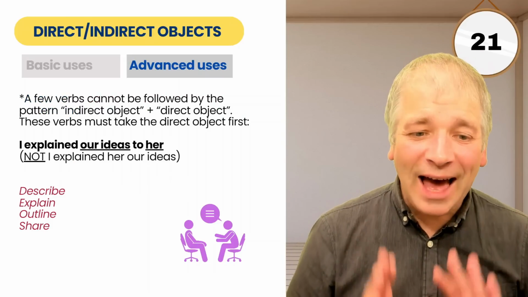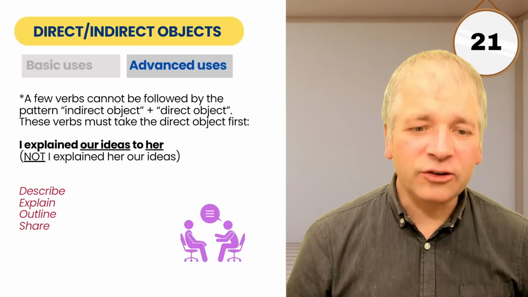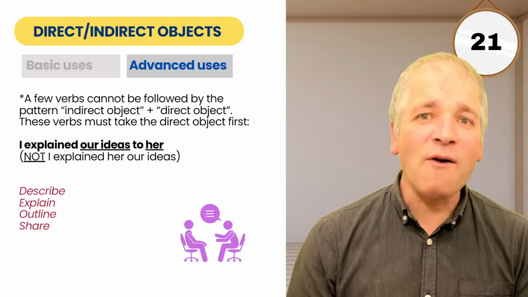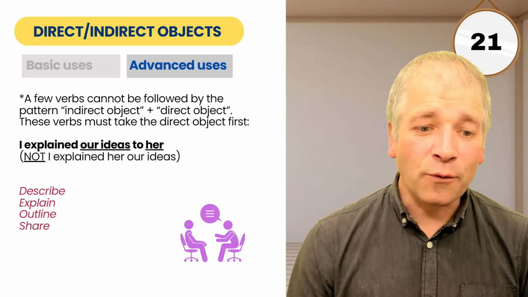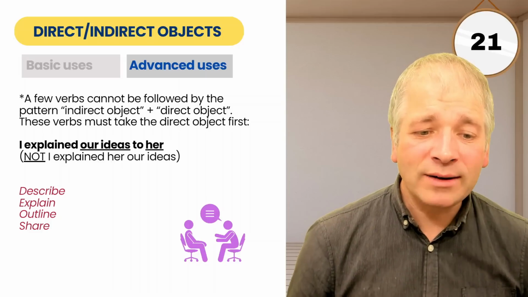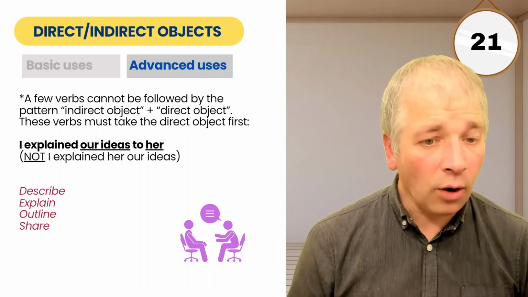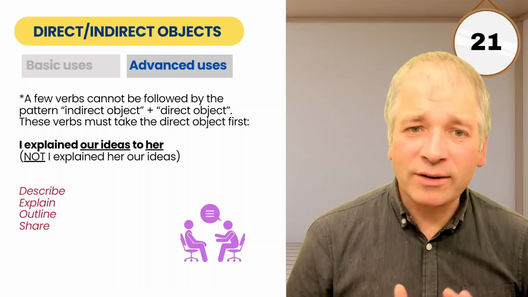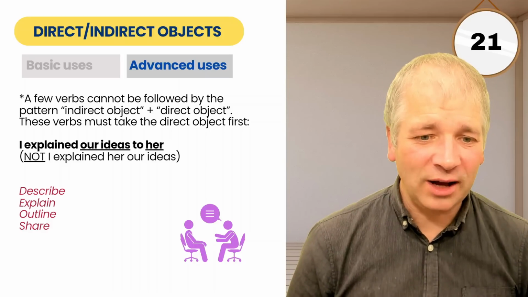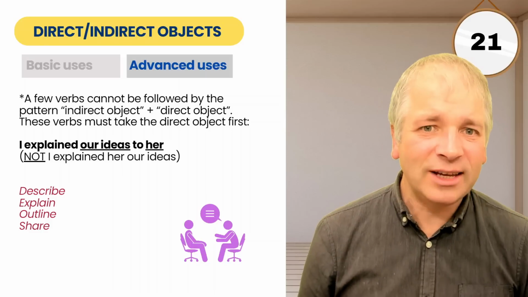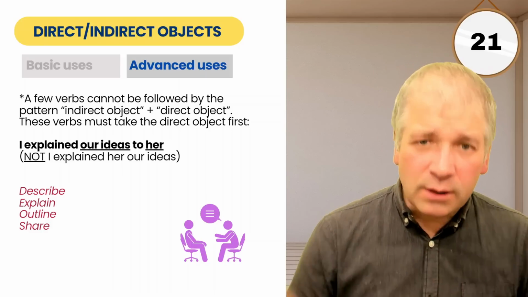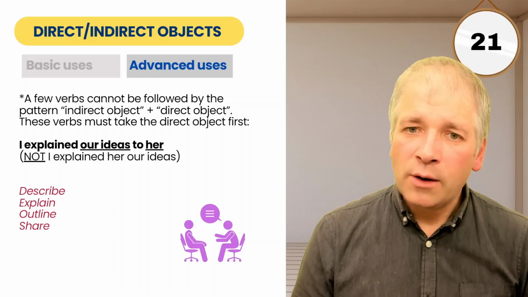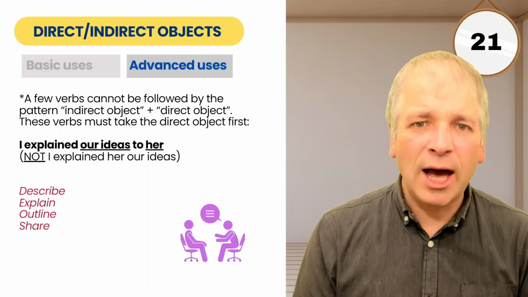A few verbs cannot be followed by the pattern indirect object, direct object. These verbs must take the direct object first. For instance, I explained our ideas to her, not I explained her our ideas. So our ideas is what we explained, it's the direct object. Her is the person affected by the explanation. And with this verb, we must put our ideas first and her afterwards. Verbs such as describe, explain, outline and share work in this way.